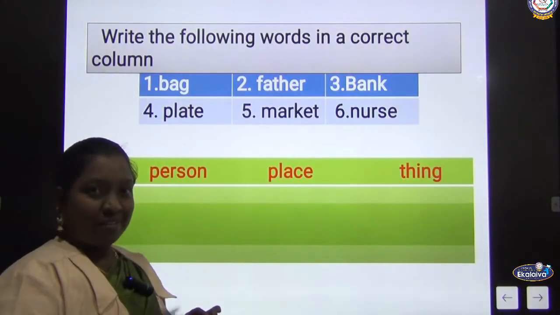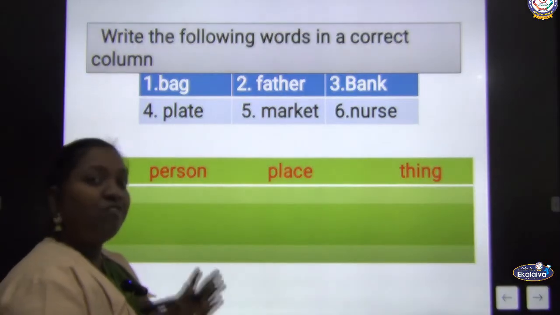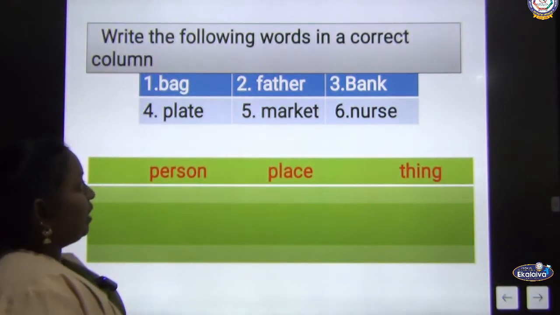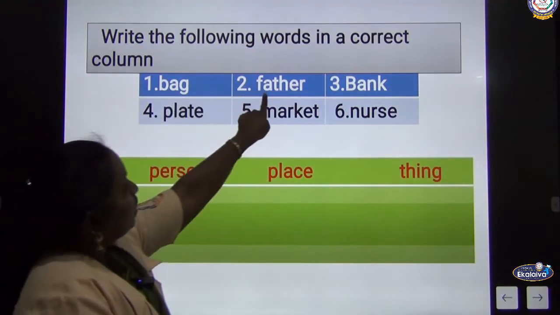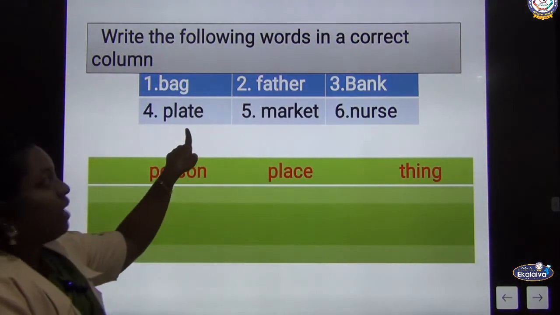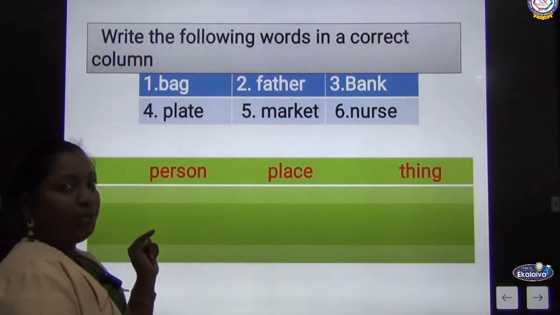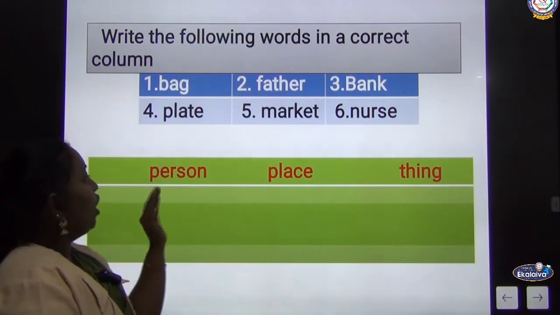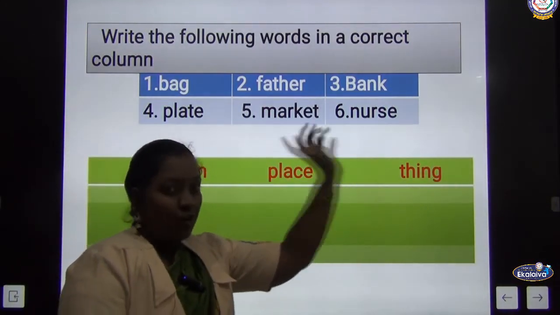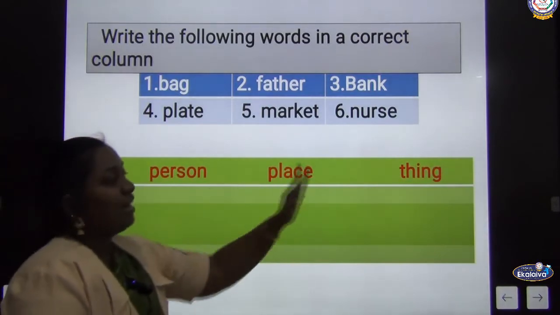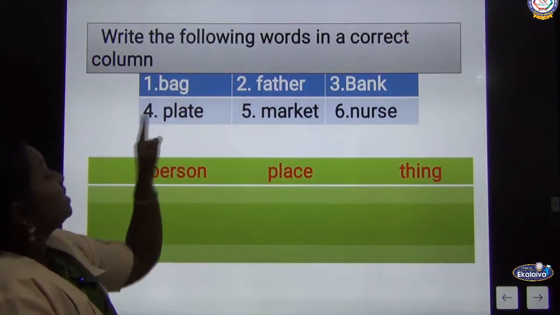Shall we do one more exercise? It will give you more clarification and you will feel better to do this. Okay. See, I have given some more examples. Bag, father, bank, plate, market, nurse. Miss will read for you. You tell me whether it belongs to a person, place or thing. When you say, I will write under those columns. Okay. Now write the following words in the correct column.